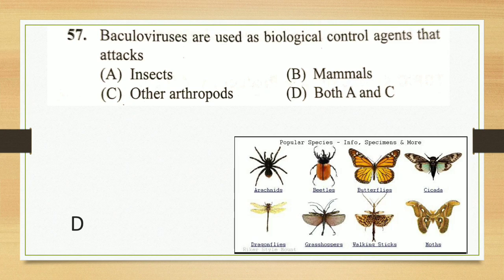These are pathogens which attack the insects as well as arthropods. They are extremely small, with double-stranded DNA for their reproduction. They are called baculovirus, and they mainly help in getting rid of insects as well as arthropods. Answer is D.